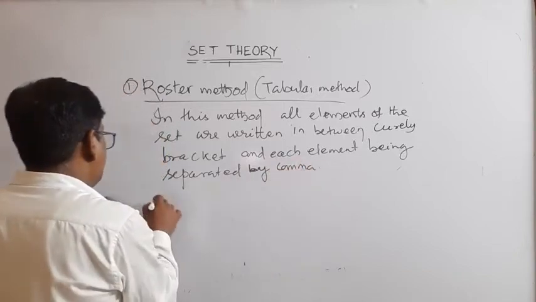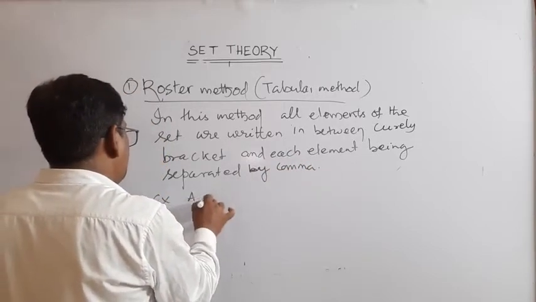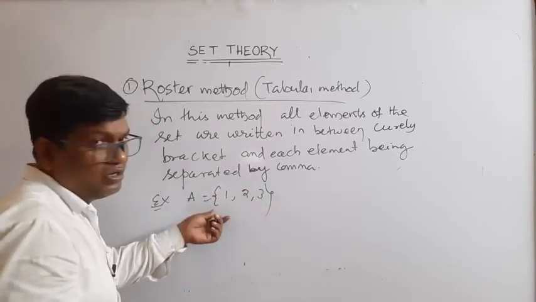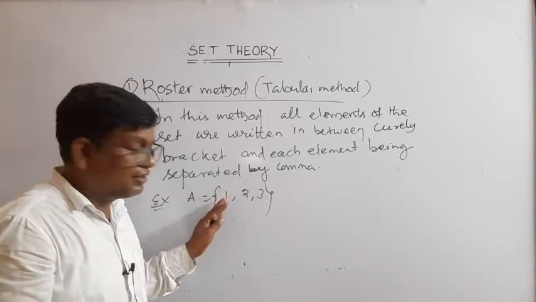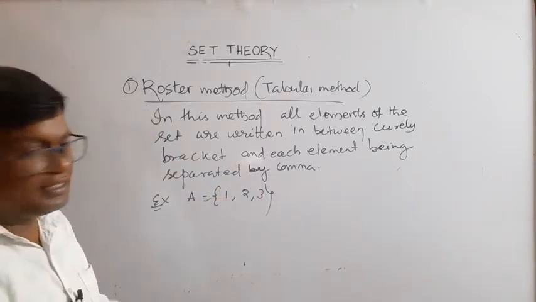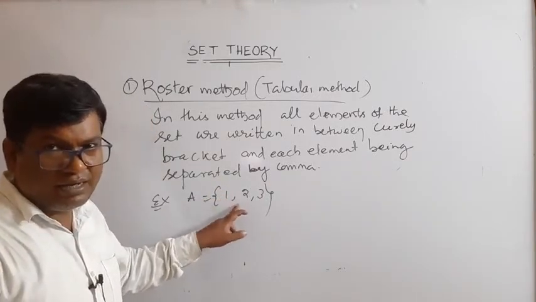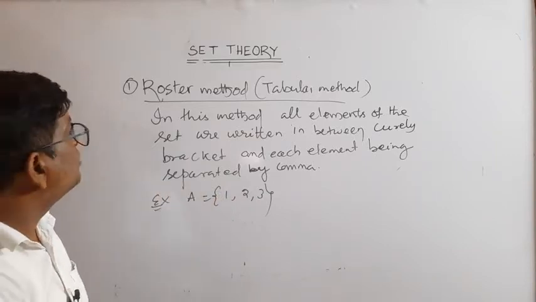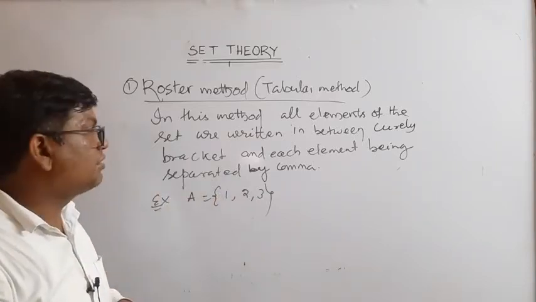For example, A is equal to {1, 2, 3}. This is tabular method: there are 3 elements, each separated by comma and inside the curly brackets. So it is called roster method.